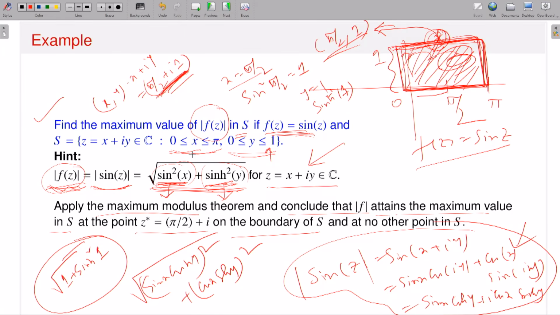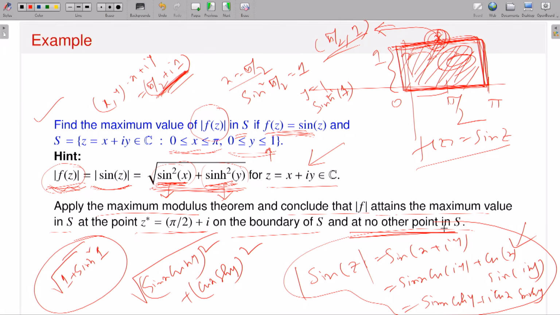Since x runs from 0 to pi, sine square attains the maximum 1 at x equal to pi by 2, and sine hyperbolic square y is an increasing function, and since y runs from 0 to 1, it attains the maximum at 1. So at the point z star equal to pi by 2 plus i, it attains the maximum. Now pi by 2 plus i is a boundary point, and the maximum value is the square root of 1 plus sine hyperbolic square 1, and at no other point in S. So that's how you have to solve this kind of problem.